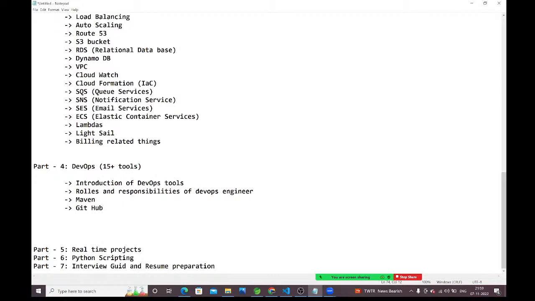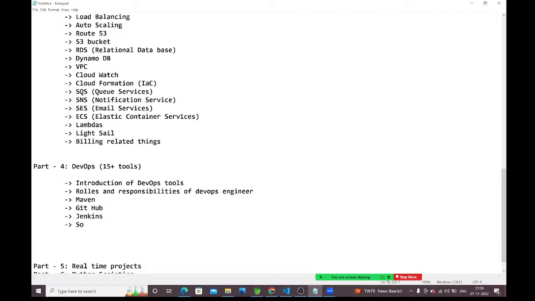Maven we will discuss, GitHub we will discuss, next we will discuss Jenkins. By using Jenkins, how to create the CI/CD pipeline, how to deploy the applications into the servers by using Jenkins. Everything we are going to discuss here.